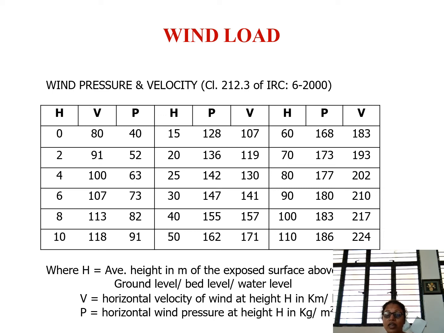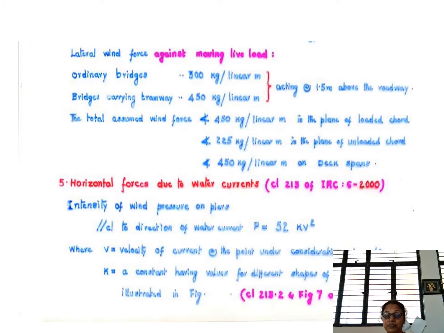So at what height the exposed surface, which is the height of the surface exposed above the ground level or the bed level, and V is the horizontal velocity and P is the horizontal wind pressure. So IRC 6 provides different pressures and velocities that have to be considered for different heights of the structure that is exposed above the ground level.